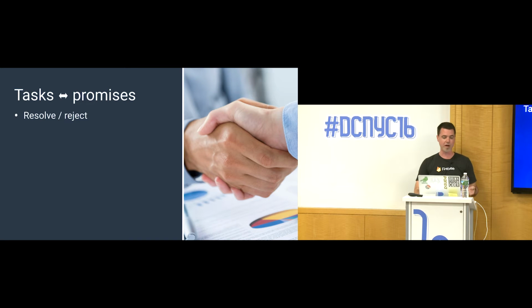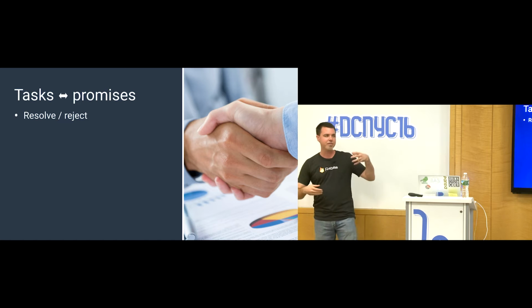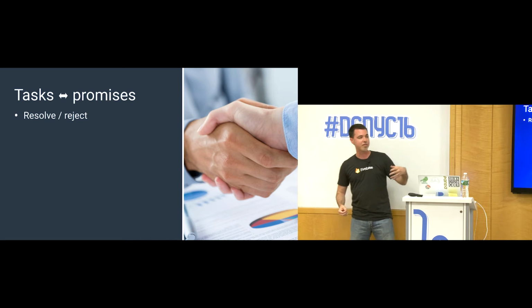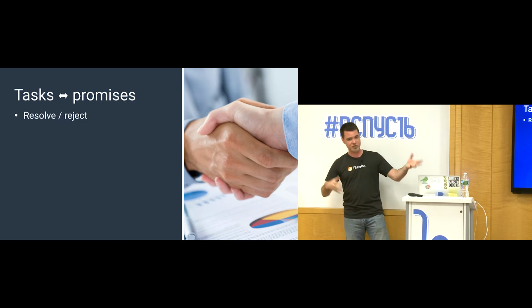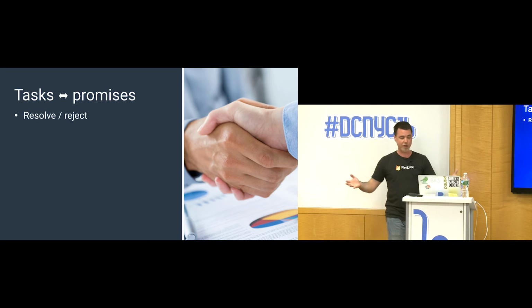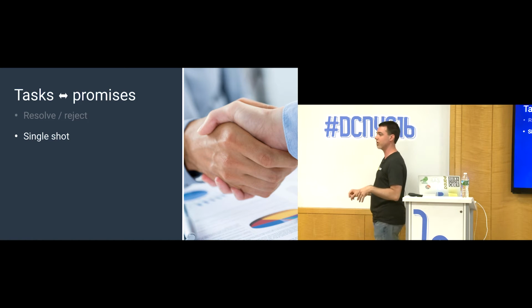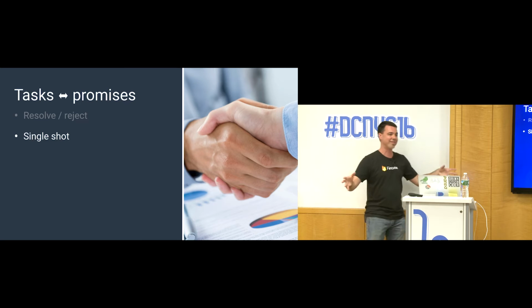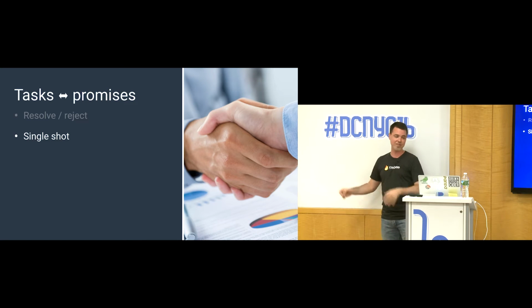A promise basically gives you a resolve or reject API. If you have a task in flight or a promise in flight representing some amount of work, that work terminates itself using either a resolution, so you get a resolve API, or reject API. So either success or failure. You get exactly one of those choices. So when a task completes, either successfully or with error, that's it. The task is done. That result is forever baked in stone for that instance of that task forever.